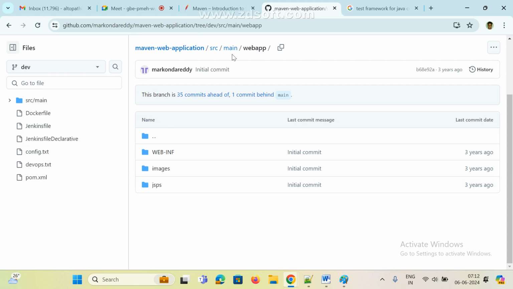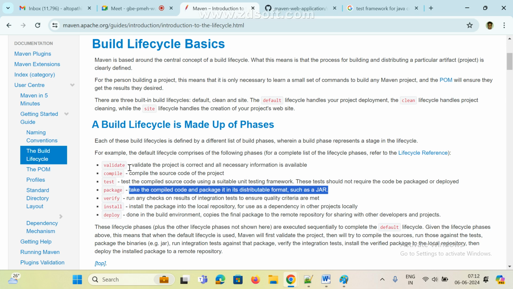Now this code we are not going to copy and paste into other servers, right? We need to generate one format. We need to do packaging. How are we packaging? With the help of this only. See here, package. In the name itself we can easily understand. Package means a group of files we make into a single file, whether that is a jar file, war file or ear file. That is nothing but packaging.